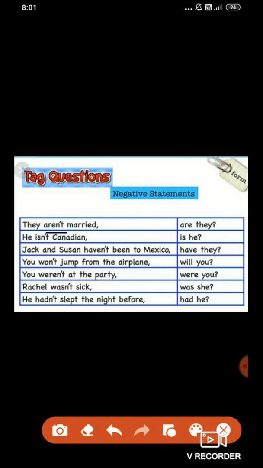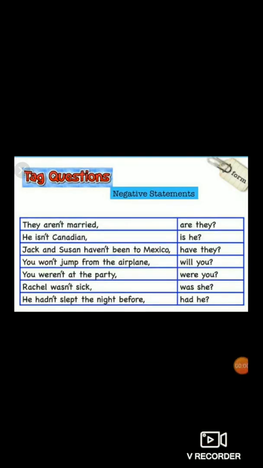Will you? So why have we written here will you? Because in the previous positive statements you have seen will change into won't. So won't will change into will.